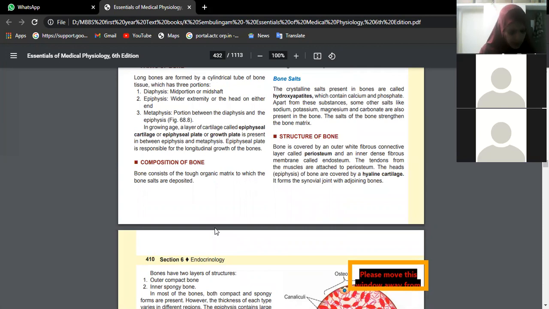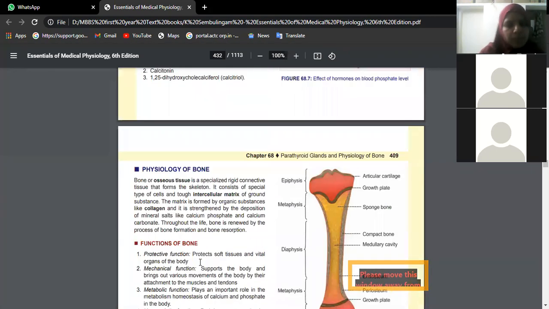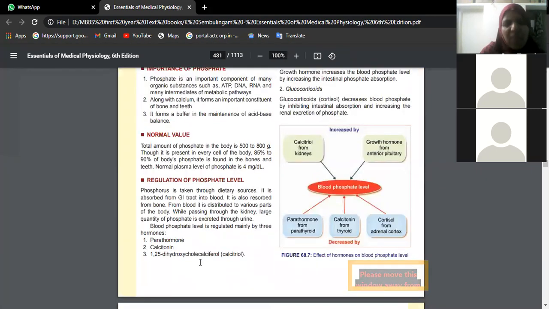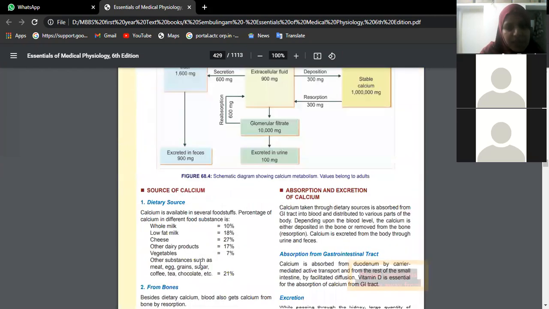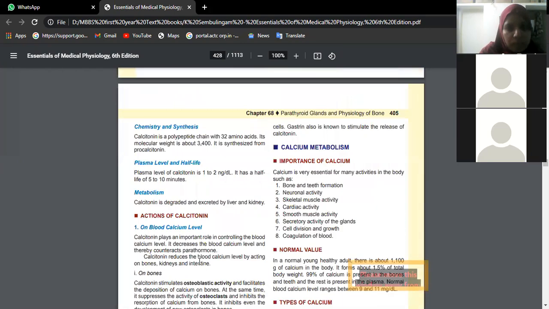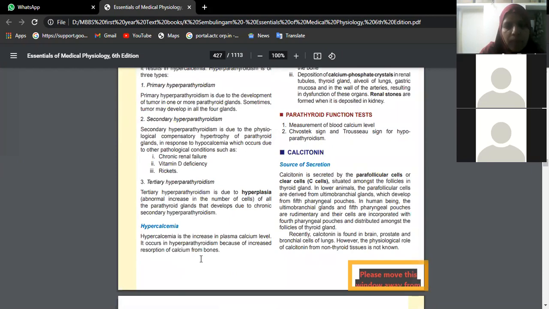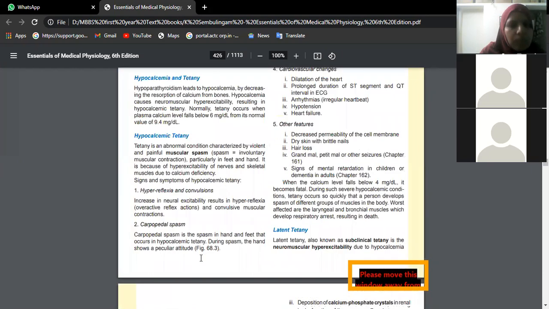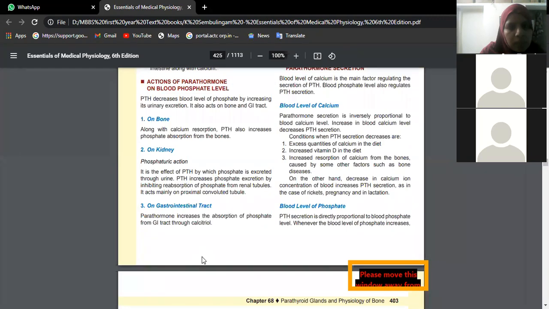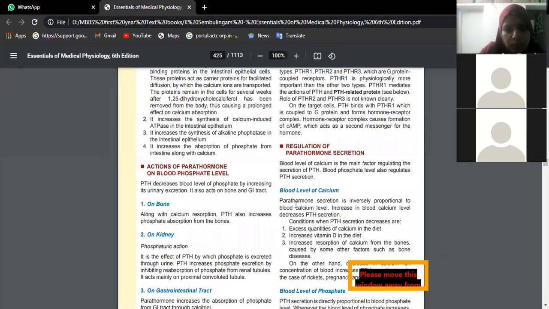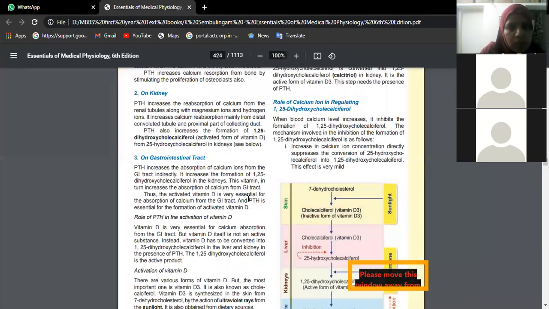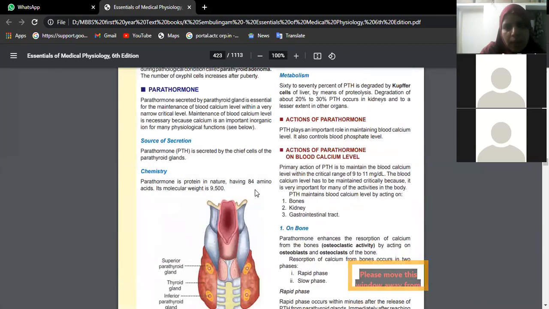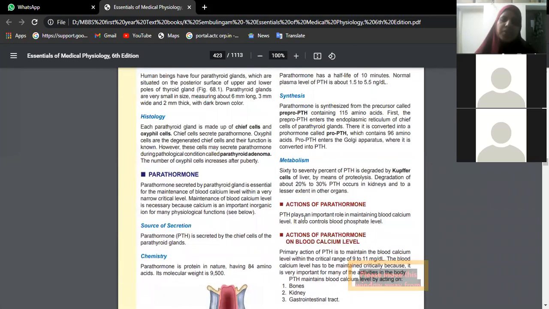PTH also, one question is asked. What are the functions of parathyroid hormone, beta? It helps in increasing blood calcium levels, isn't it? Functions of PTH is asked for 5 marks. Parathyroid hormone. Yes, these are the functions. Actions and functions are the same thing.